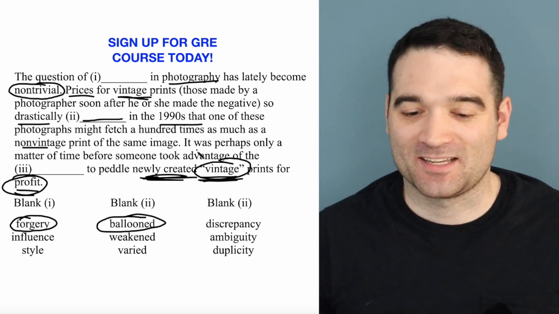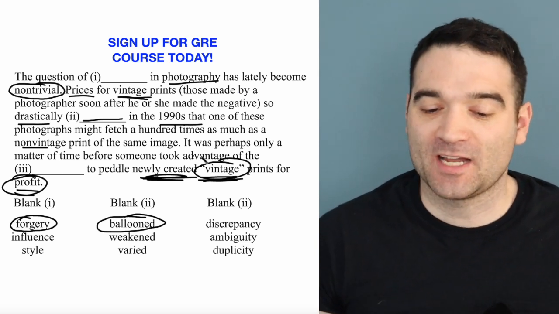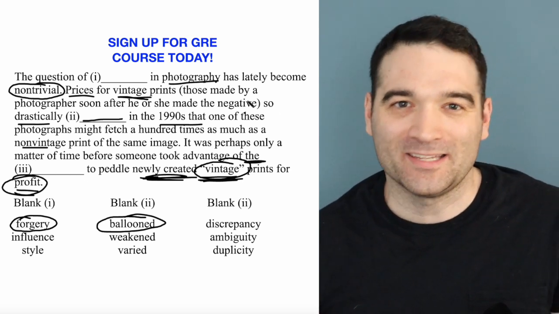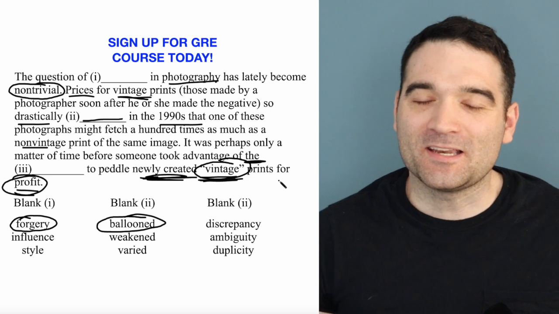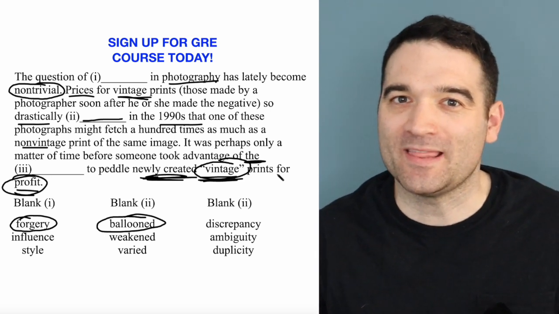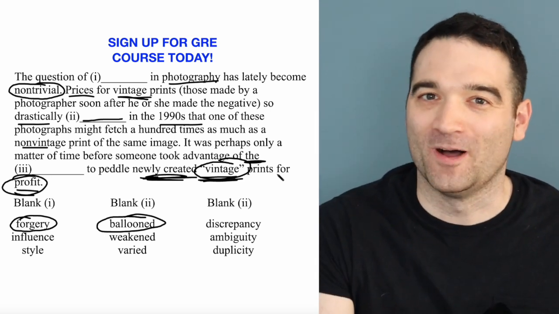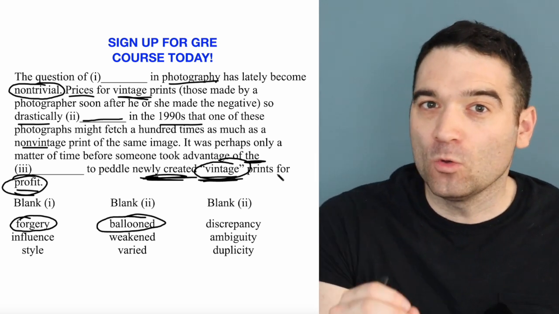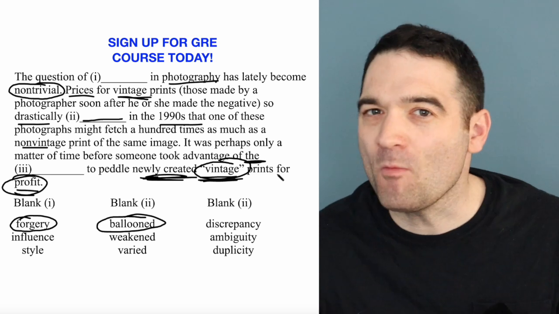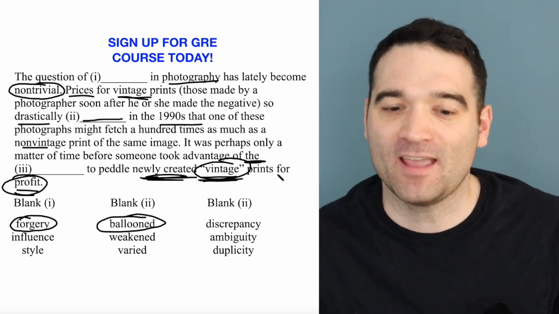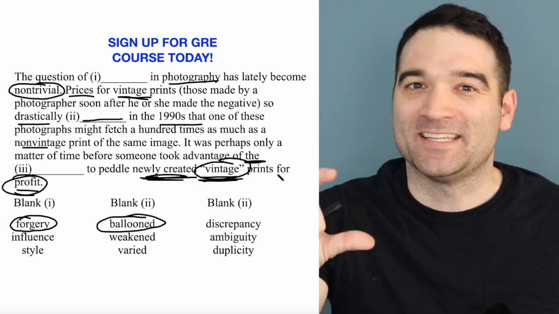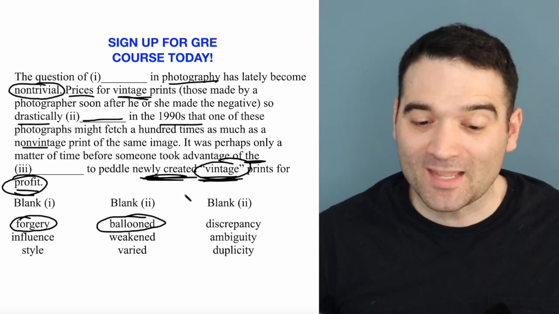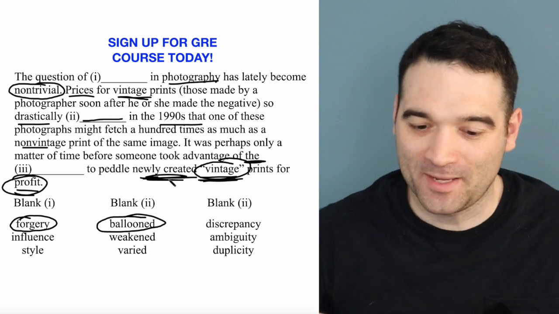So then we have this last sentence. It was perhaps only a matter of time before someone took advantage of the blank. So what? The what? Well, it's going to be the difference between the real old ones and the new ones, right? Old pictures are worth so much that people want to take advantage of this, call it this delta, this arbitrage opportunity, and create their own old pictures.